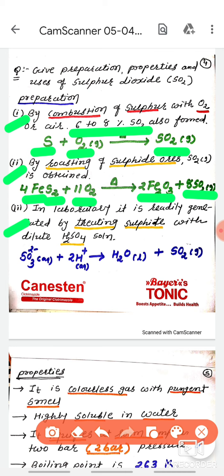This reaction you have to balance by the trial and error method. Okay, try to balance it yourself. Prepare only like this: metal sulfide by roasting gives metal oxide and sulfur dioxide.